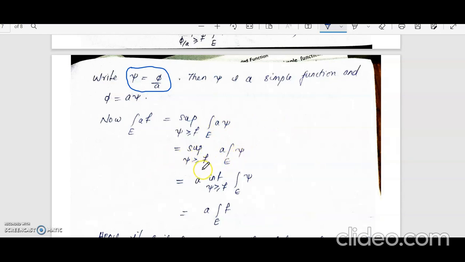So this will be the supremum over ψ greater than or equal to f.